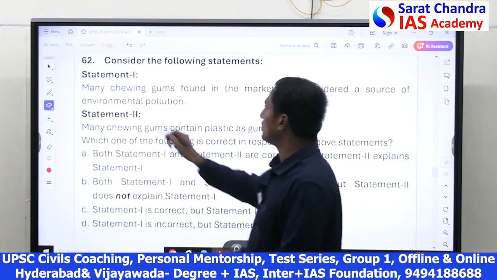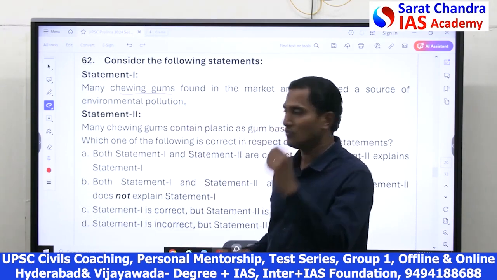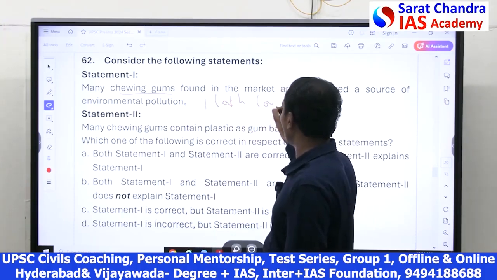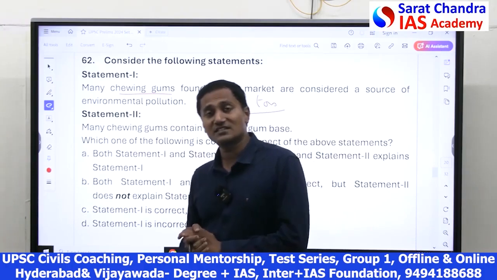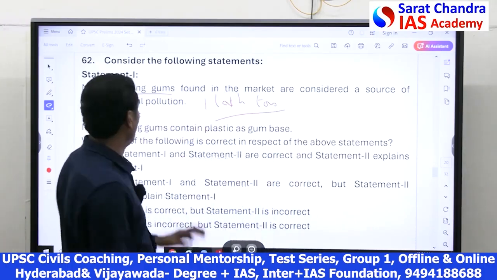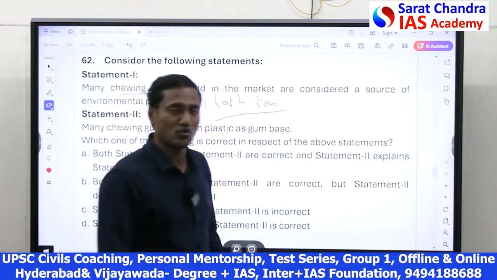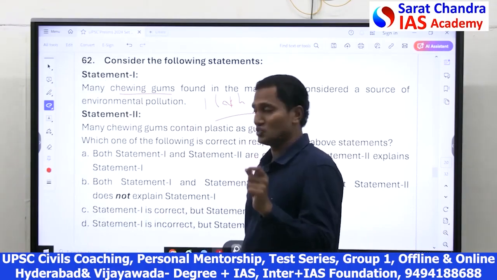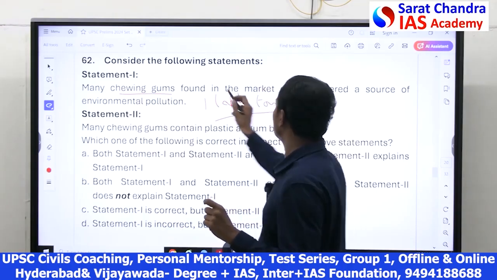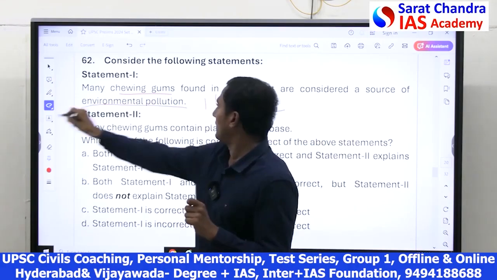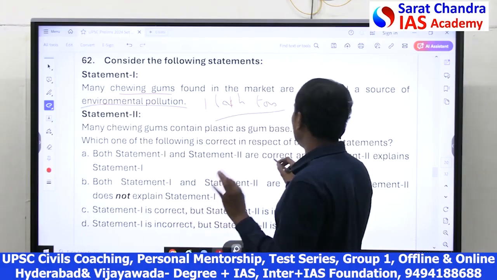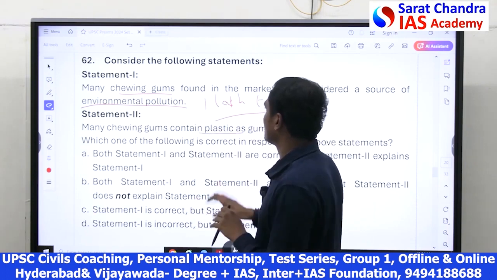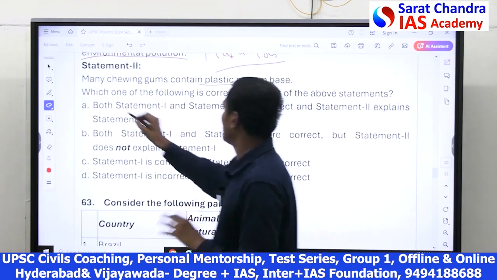Friends, because of chewing gums, bubble gums, almost 1 lakh tons of plastic pollution is coming onto the earth. Because chewing gum, what you finally throw out is actually a polymer, a plastic, so it is environmental pollution. So statement 1, chewing gums considered as environmental pollution, is correct, and they consist of polymers, plastic, is also correct. Both statements are correct, with the right explanation.